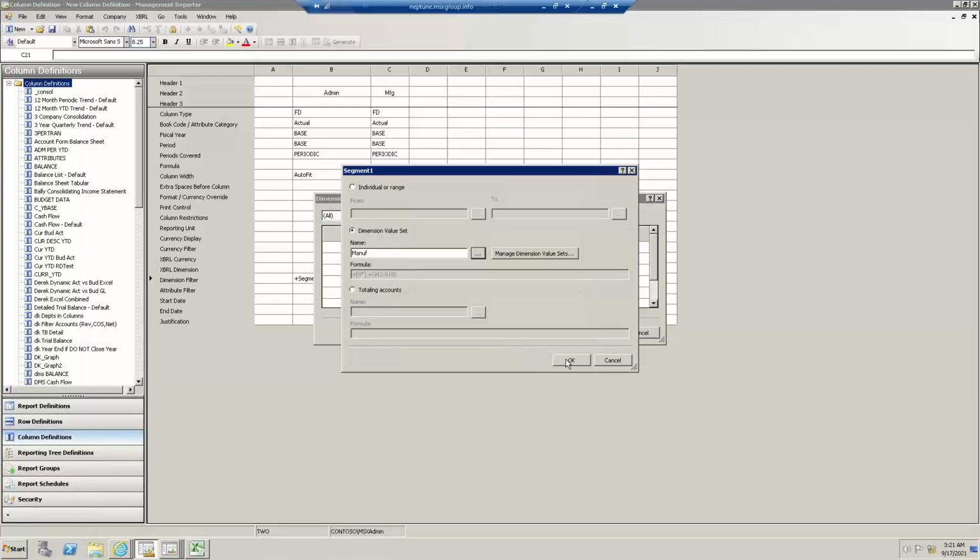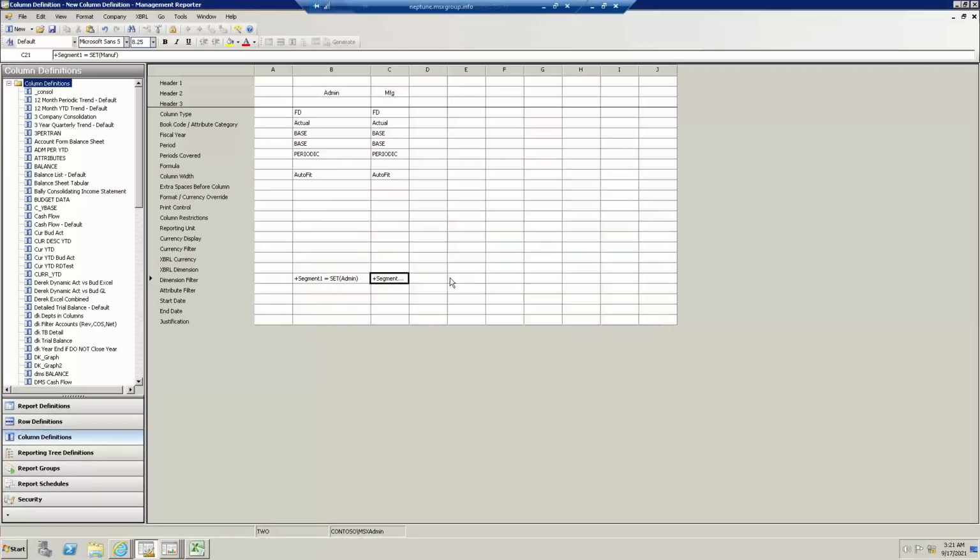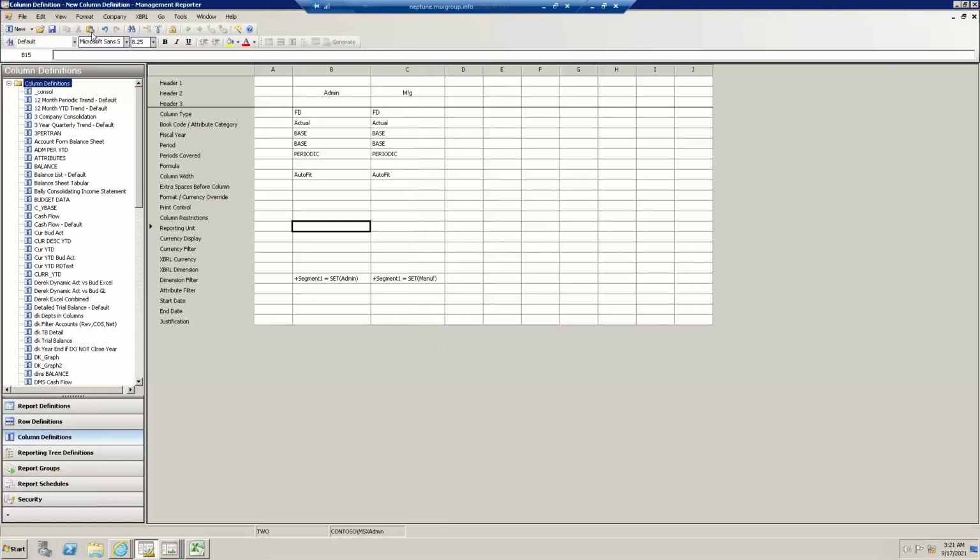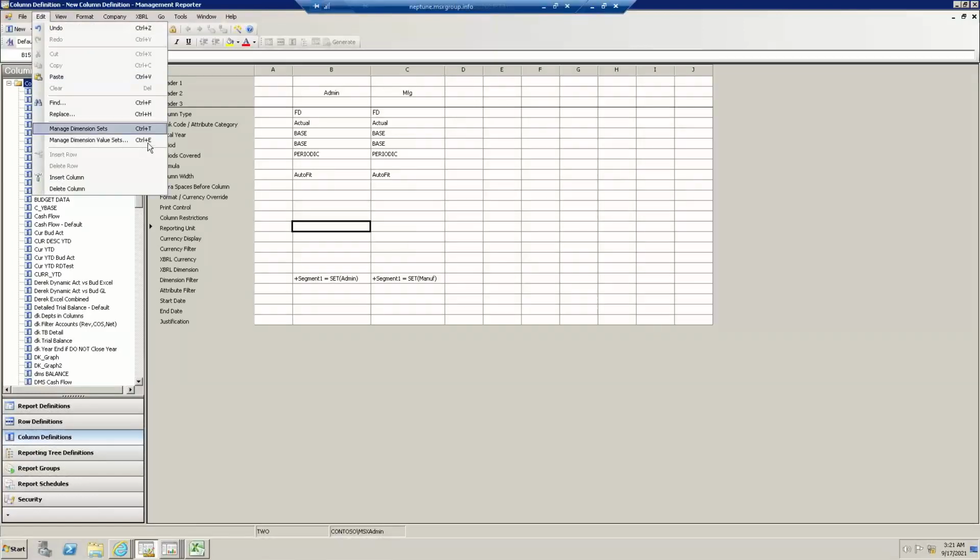All right, and the last little thing I like to do is, again, I'm in any random row, column, or tree, as I like to repeat one key concept. I'm just going to come up here under Edit, Manage Dimension Value Sets. All right, let's see. I'm looking back to my notes here.